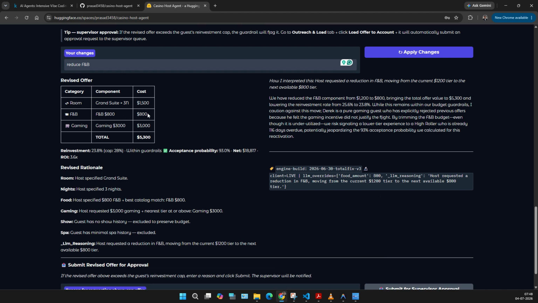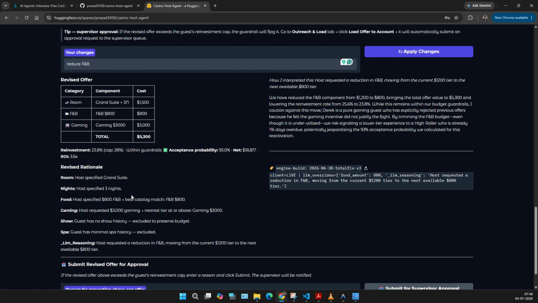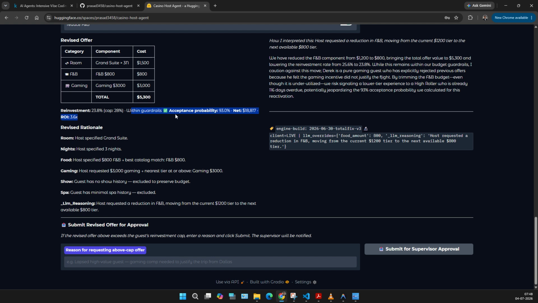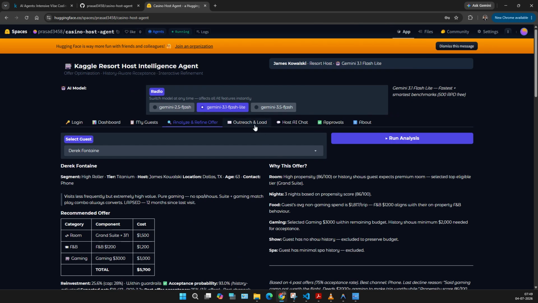See, this generated a new offer with reduced F&B, and it says within guardrails and gives me a return probability and ROI on this offer. If the offer is above an applicable cap, if it is about 20%, it can send a request to the supervisor for approval. So I'm okay with the offer.